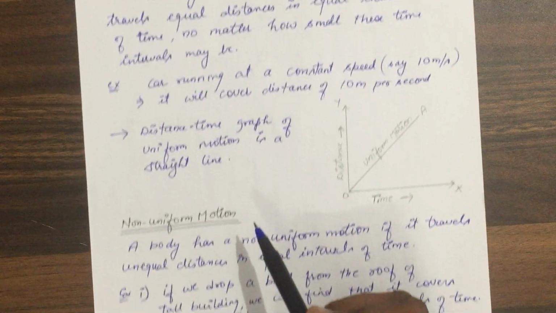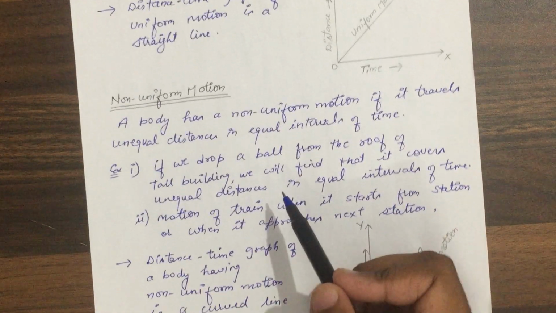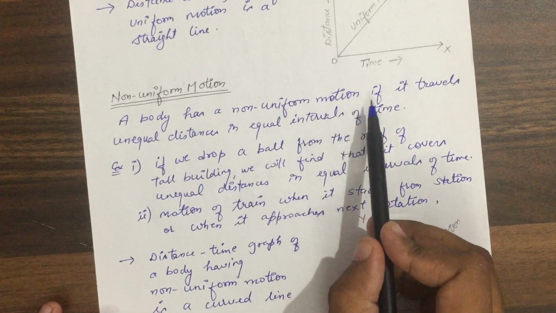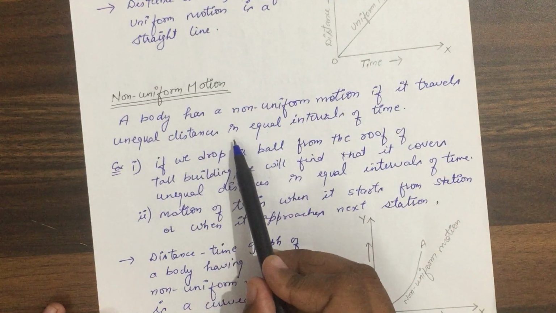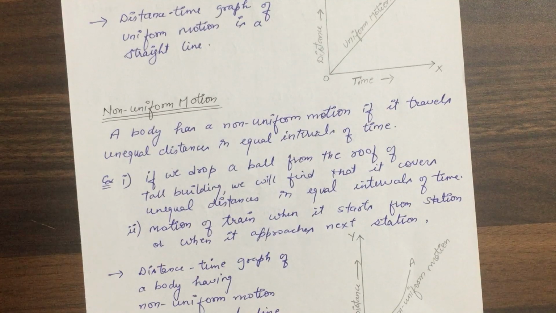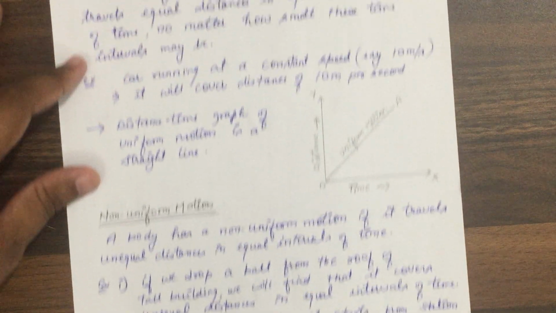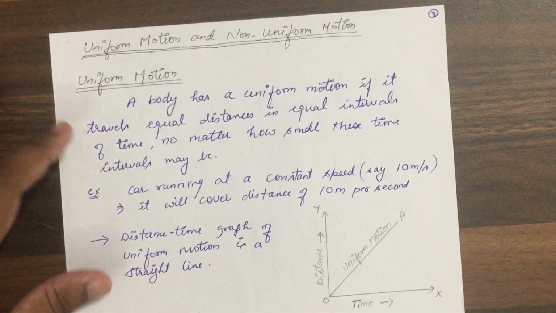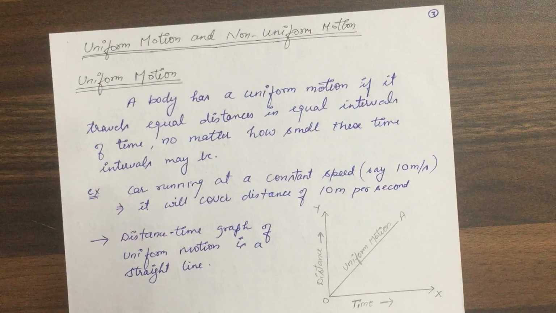Similarly, what is non-uniform motion? A body has non-uniform motion if it travels unequal distances in equal intervals of time. Let me take an example again of uniform motion. Suppose in the first 10 seconds a body moves 10 meters, in the next 10 seconds it moves 10 meters, in the next 10 seconds it moves 10 meters.